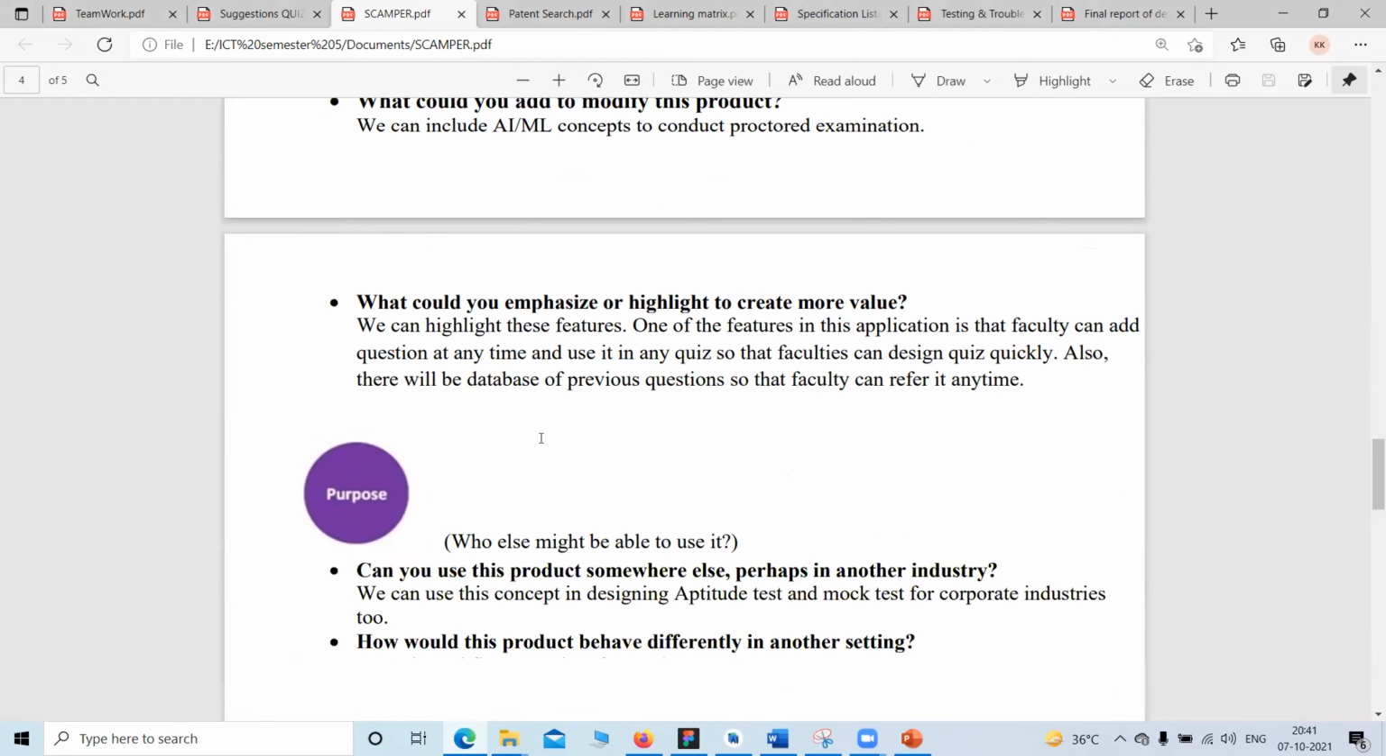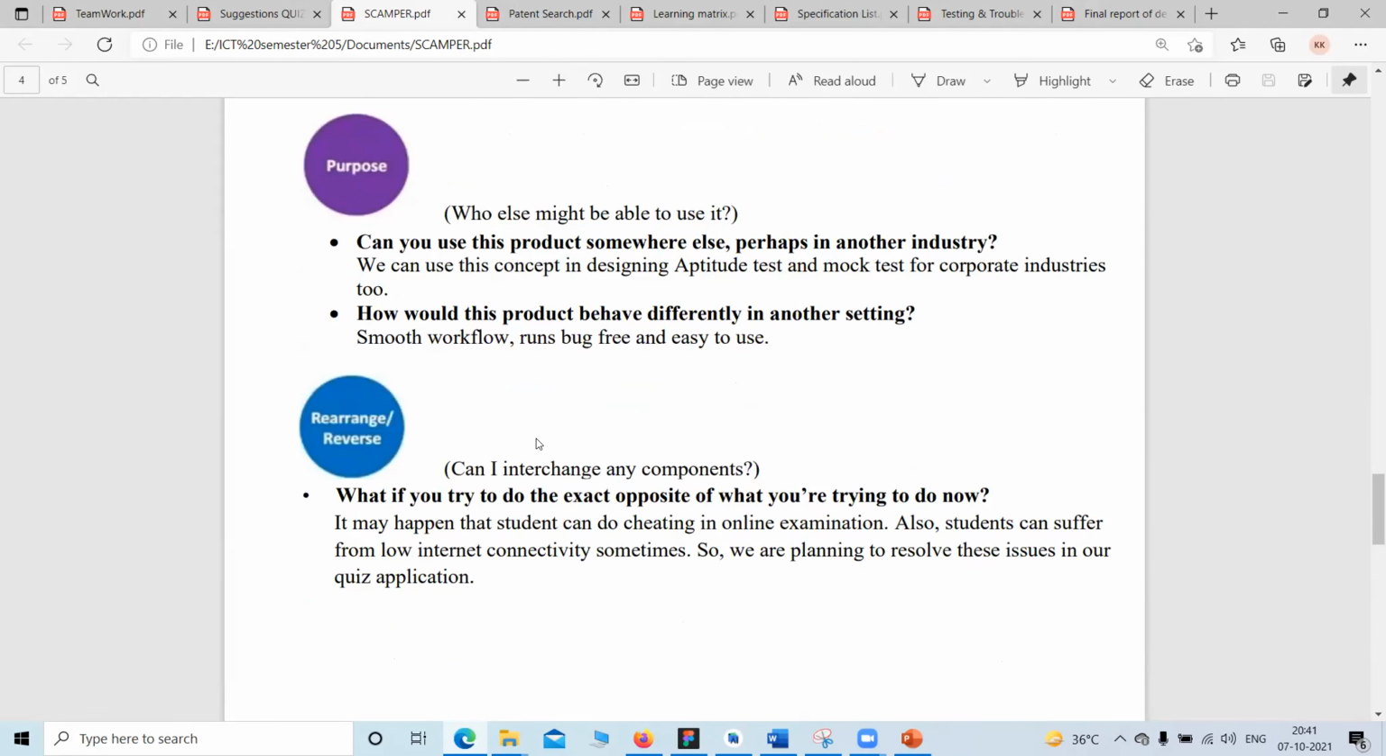The next thing is purpose. What else might it be used for? Like, can we use this product somewhere else in another industry? So we got the answer that yes, we can use the aptitude test and mock test for the corporate industries, and we can create similar applications for the competitive examinations.